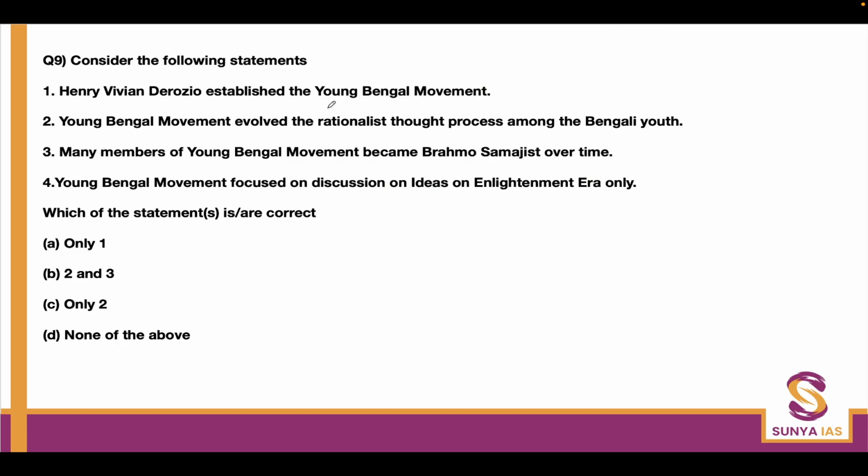Henry Vivian Derozio established the Young Bengal movement. A lot of students think the statement is right, but this statement is actually wrong. Young Bengal movement was a name given to the followers of Henry Vivian Derozio a long time after his demise. When he was alive, he started a debate club and gave support to students who wanted to have freewheeling discussion, but he never came up with any specific institutionalized way to start a Young Bengal movement. So the first statement is wrong.